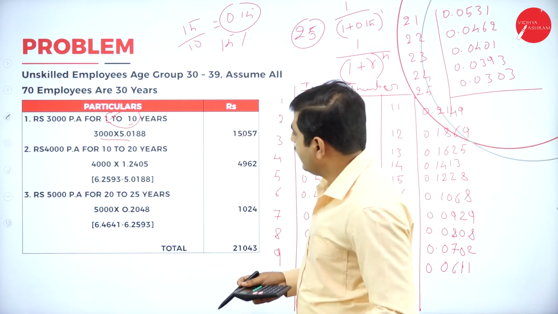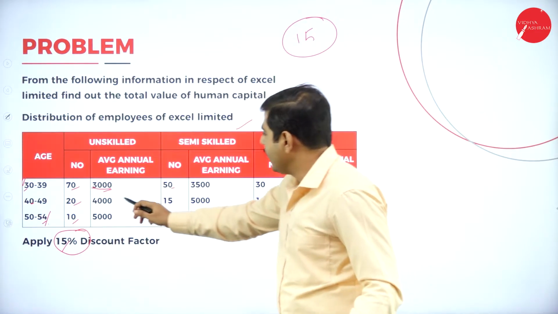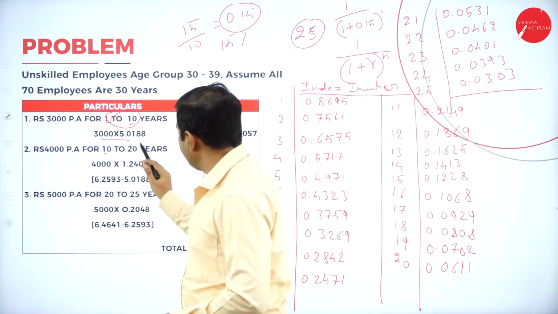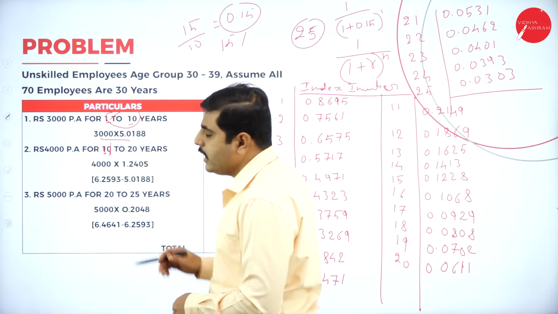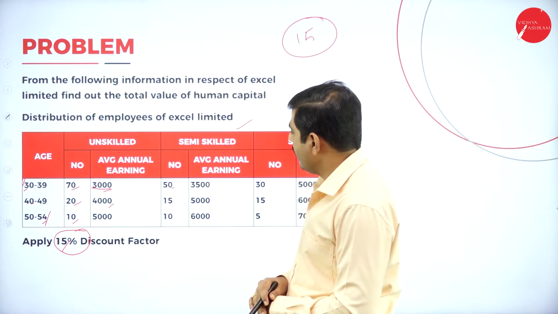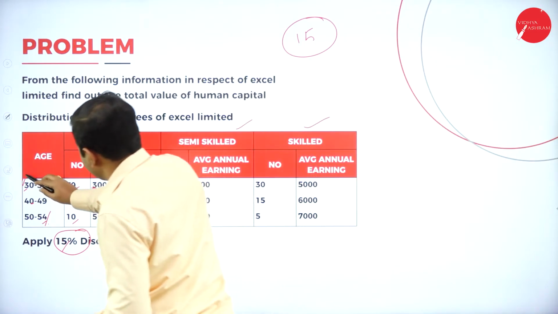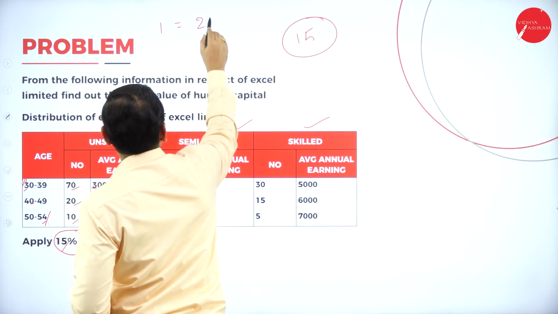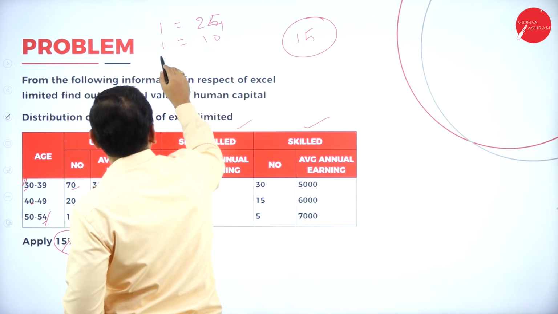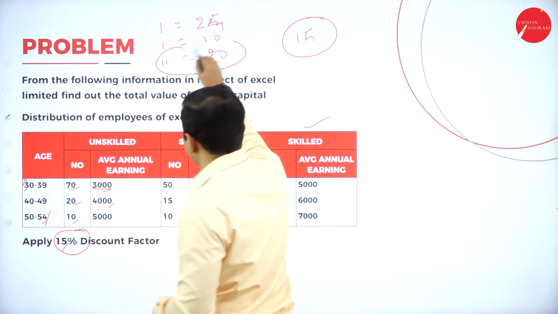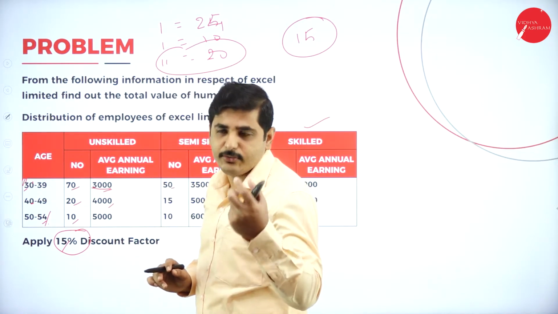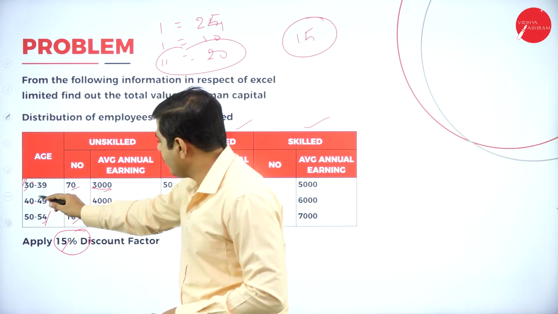Again coming to the second. What is our actual earning here? What is the annual earning? Annual earning is 4,000. So we should take from 11 to 20 years. Their age group is 40 to 59. From 1 to 25 years we have 24 years. So the first 10 years are over, 1 to 10 is over. So from 11 to 20 we should take.